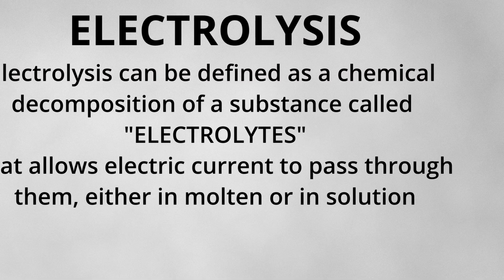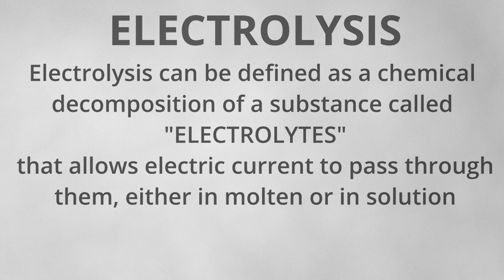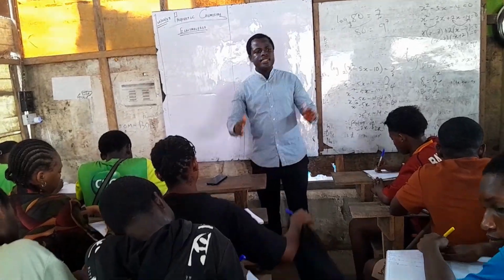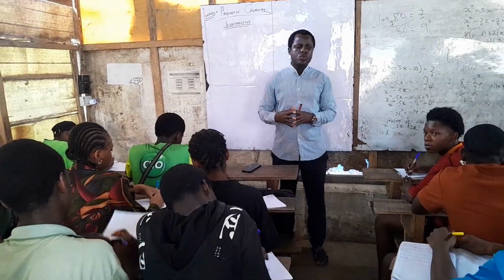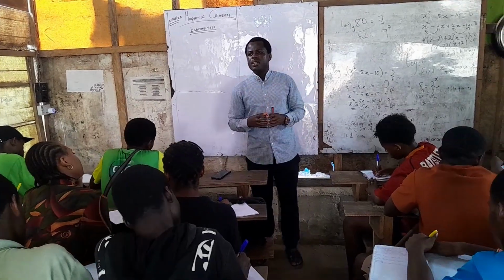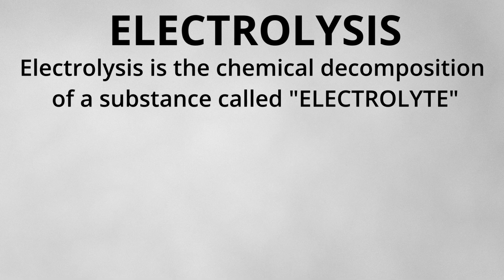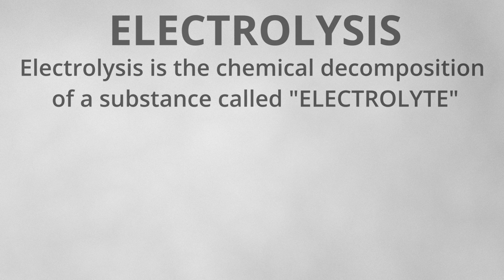Electrolysis can be defined as a chemical decomposition of a substance called electrolyte that allows electric currents to pass through it, either in molten state or in solution. Now, we're talking about electrolysis. We said it's a chemical decomposition. Now, look up here, please. When we're talking about chemical decomposition, it simply means a substance is being decomposed. And we said electrolysis is defined as a chemical decomposition of a substance called electrolyte. There's a substance we call electrolyte.